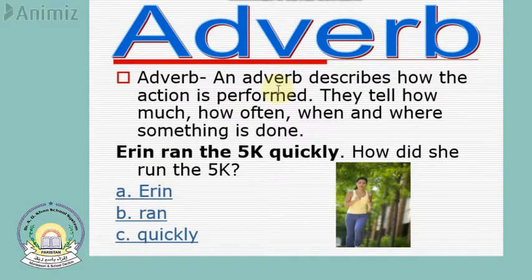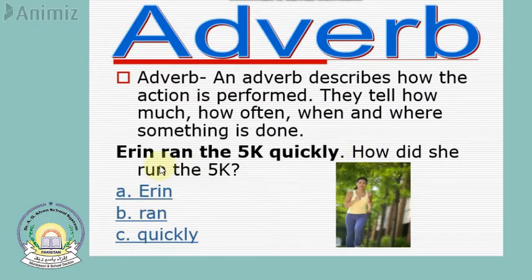An adverb describes how the action is performed. They tell us how much, how often, when and where something is done. Now look at this sentence and you have to tell me what the adverb is. You can tell it to the next person, or just say it loud. Just guess what is the adverb in this sentence. Erin ran the 5K quickly. How did she run the 5K? Now this is the question that you should be asking in your mind.